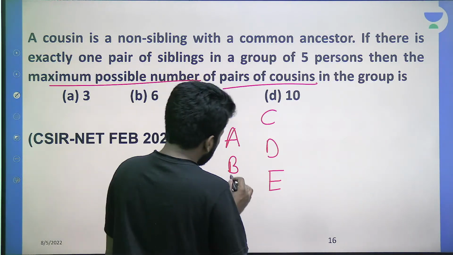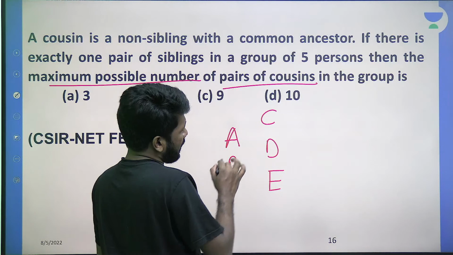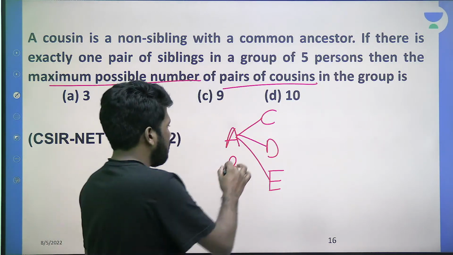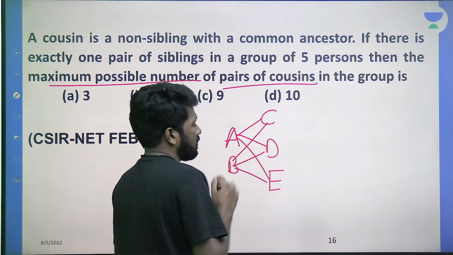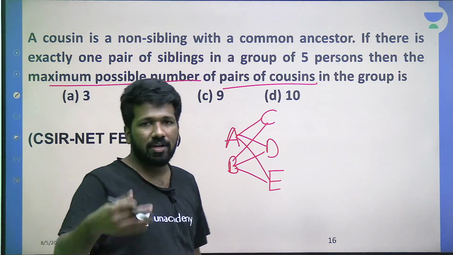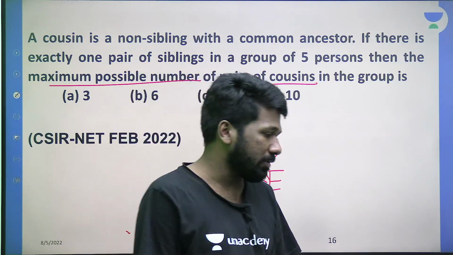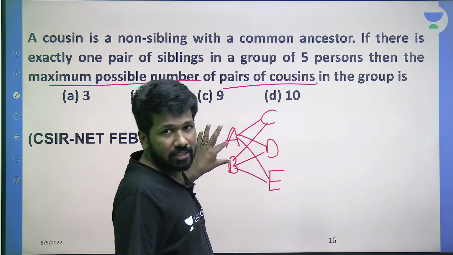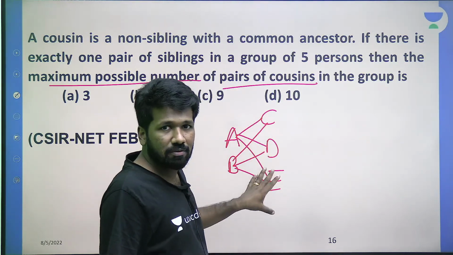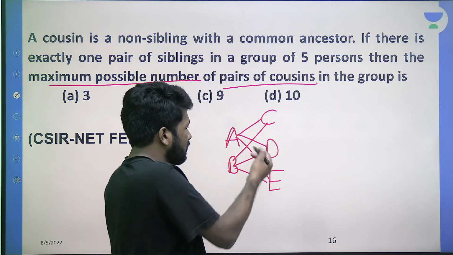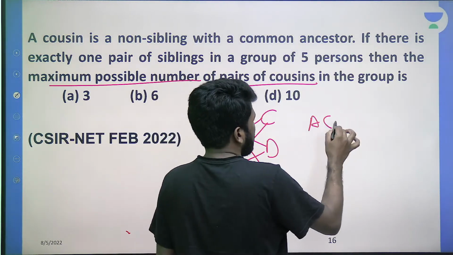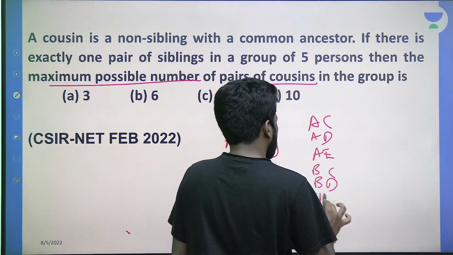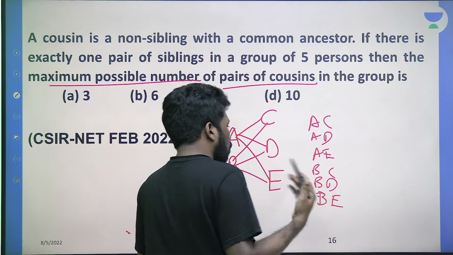So we can think A and B anyway are not cousins. A and C are cousins, A and D are cousins, A and E are cousins. Similarly, B and C are cousins, B and D are cousins, B and E are cousins. Or we can say 2 into 3, fundamental principle of counting in permutation combination chapter. I have taught in detail. 2 ways you can select these 2 people, 3 ways you can select from this set. So 2 into 3, 6 ways, or these are the 6 ways. That is AC, AD, AE, BC, BD, BE. But is that all?